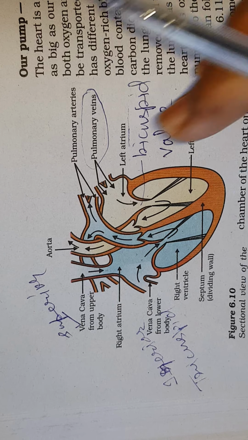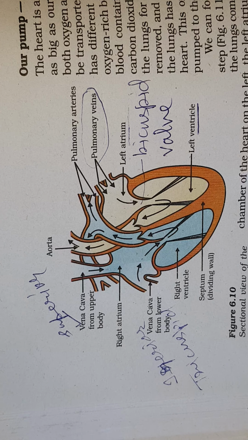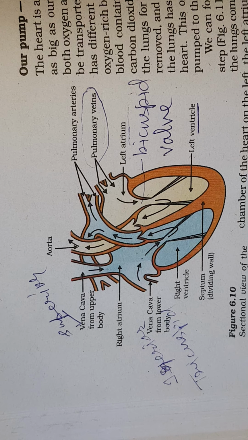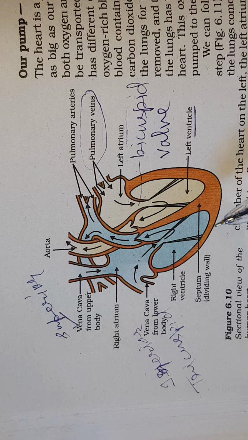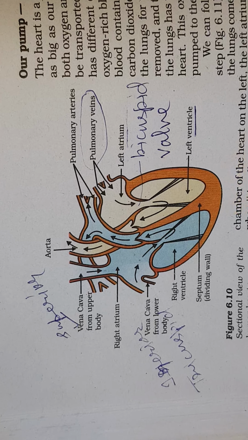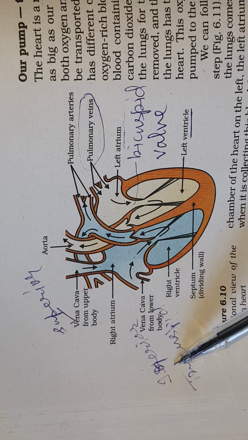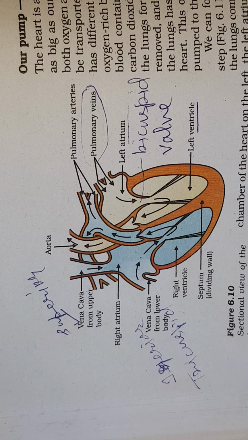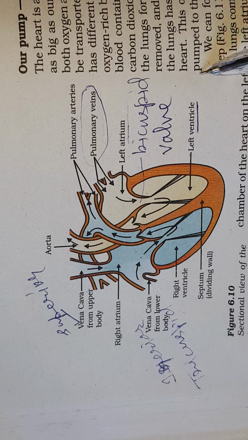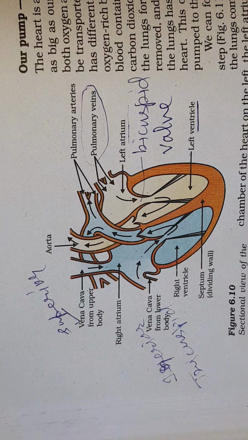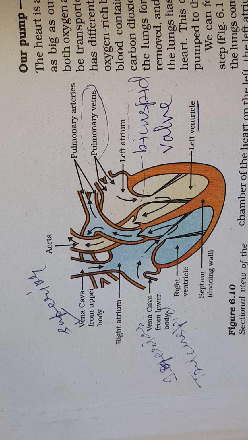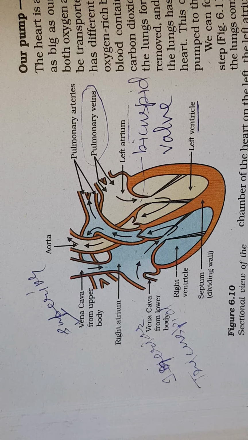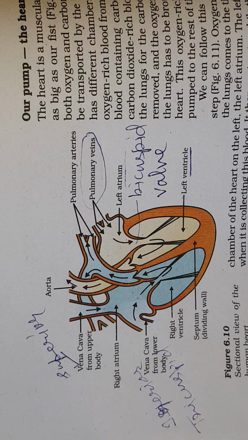Okay. Now you understand the blood has come to the ventricle. Now from the ventricle what will happen? From the right ventricle, the blood will go to the lungs through the pulmonary artery, and from the left ventricle, blood will go to the main aorta, through which the blood will be supplied to all parts of the body. So I think this is very much clear to you.